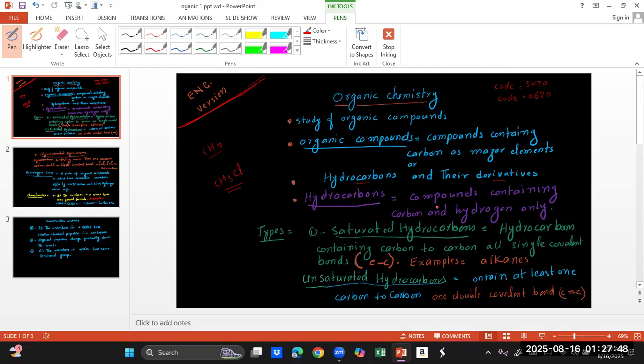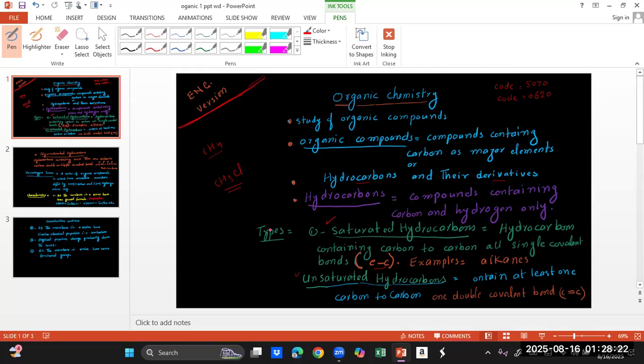There are two main types of hydrocarbons. One is saturated, the other is unsaturated. There is a third one, polyunsaturated, but polyunsaturated and unsaturated both come under the same category. In saturated hydrocarbons, there must be carbon to carbon all single covalent bonds.